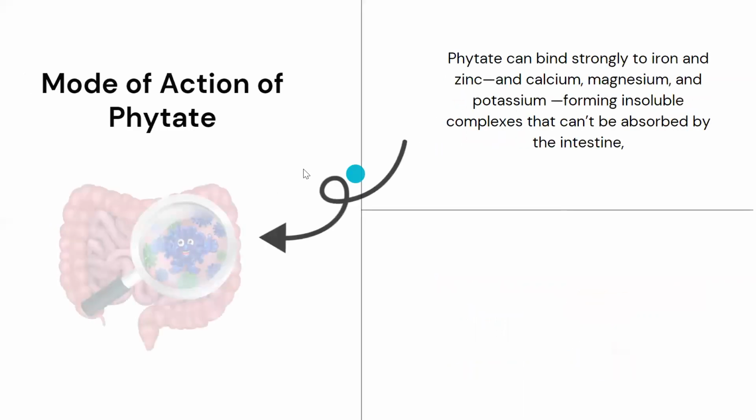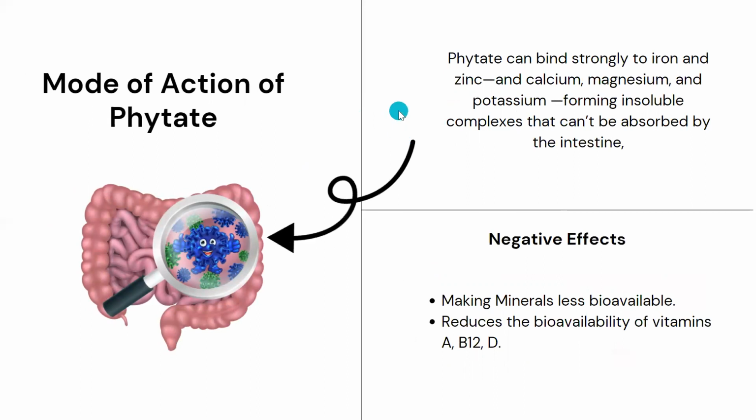Moving ahead, if you see the mode of action of the phytates, they bind strongly to iron, zinc, calcium, magnesium and potassium, forming insoluble complexes that are not absorbed in the intestine. Guys, you remember we covered the topic of macronutrients and micronutrients. In micronutrients we read about all these minerals, which are very essential for our body. Now these phytates go and bind to these minerals. Already we are taking very little of these minerals, so the phytates further bind to them and form insoluble complexes.